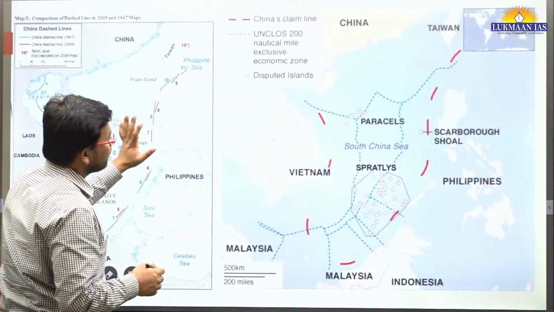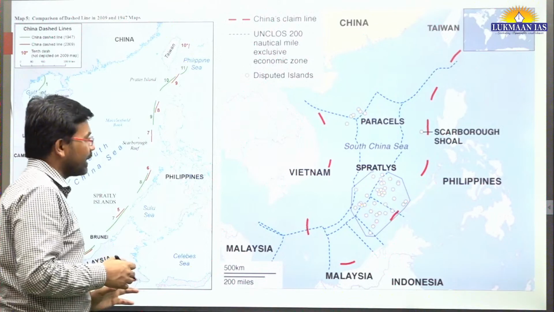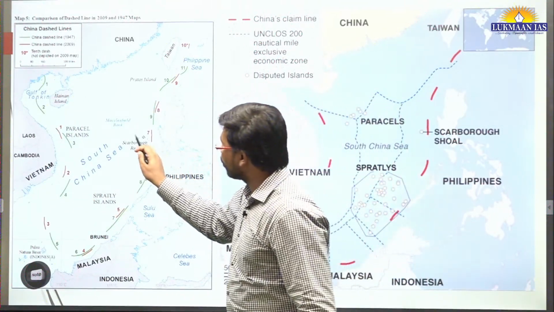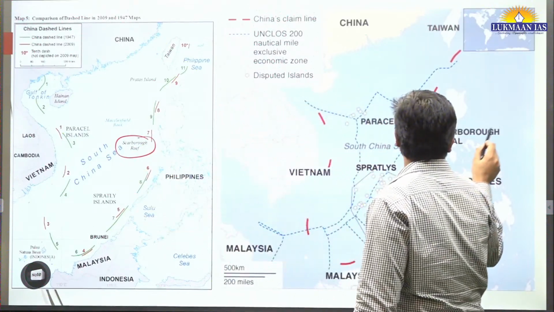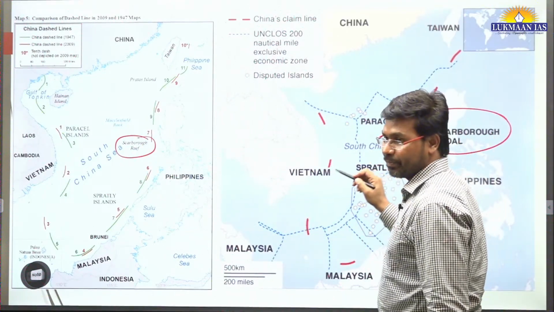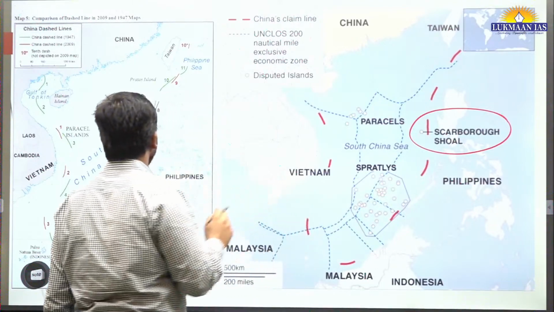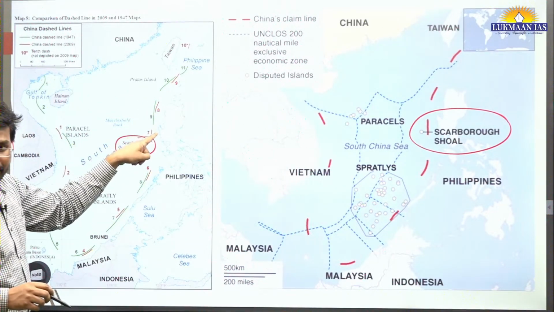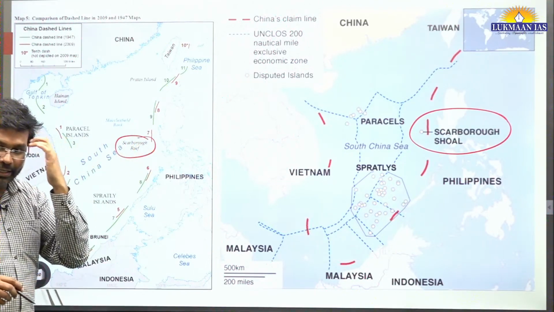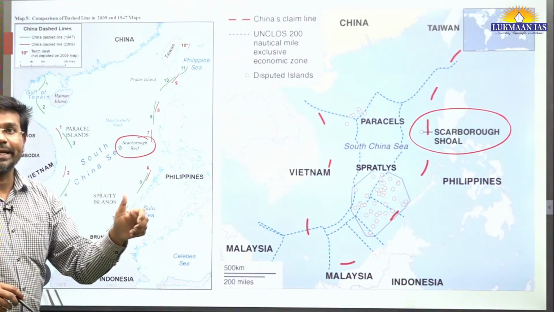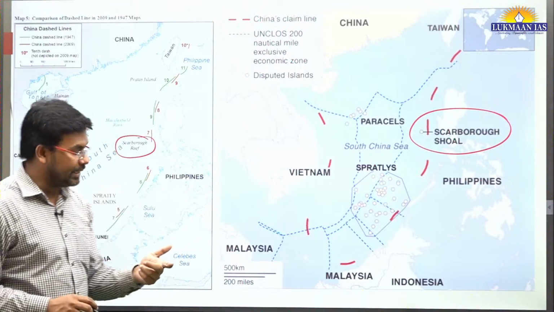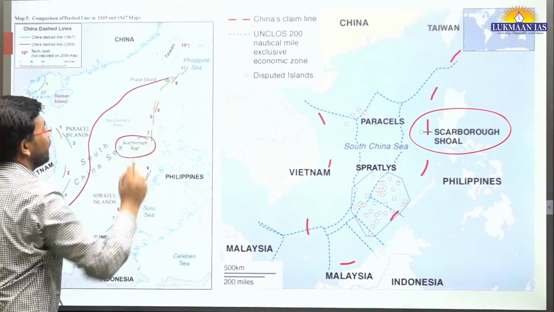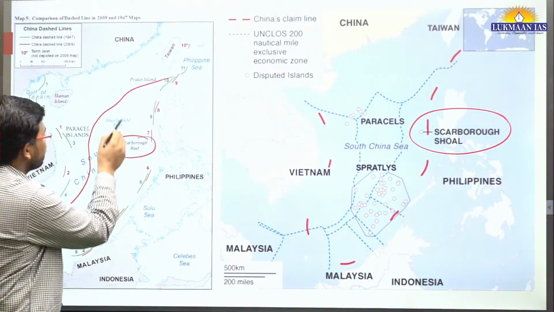So it is important that we need to see where the South China Sea is located. In this article they have talked about this Scarborough Reef or Scarborough Shoal. This Scarborough Shoal that we see over here is very near to the Philippines. The Philippines says that under international law, under the United Nations Convention on the Law of the Sea, if we demarcate territory, it should be in the middle.